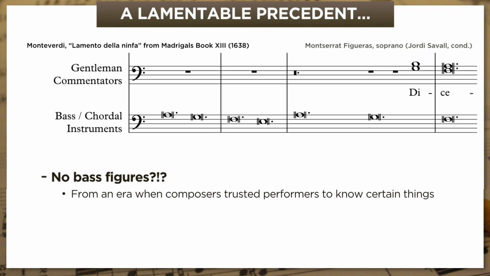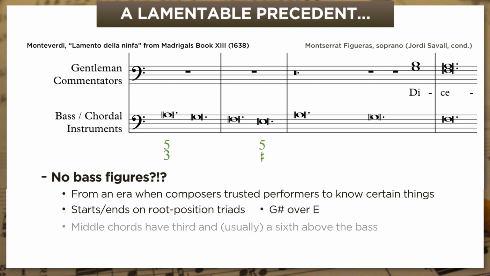know certain things. Now, I'm no expert in the early Italian Baroque, but I've listened to a lot of performances by experts, and from what I can gather, players in the early 1600s would have known 3 things about this bass line. It starts and ends on what we would call root position triads. The G above the E should be raised to G sharp, and the 2 chords in the middle should have a 3rd and possibly a 6th above the bass.